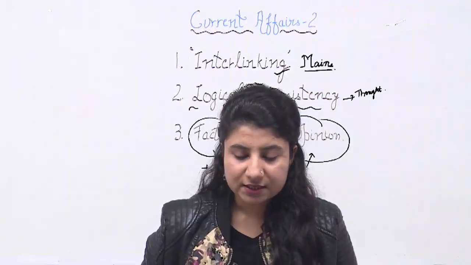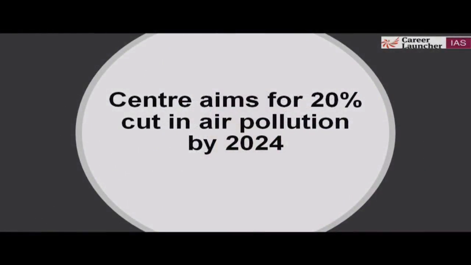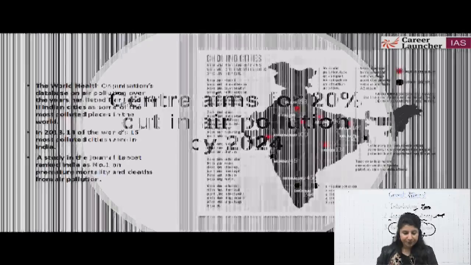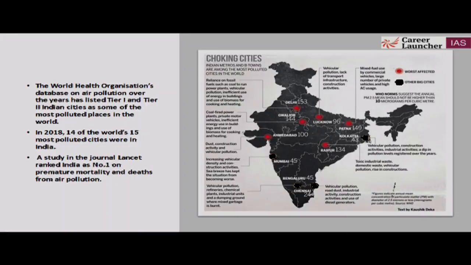First information: Centre aims for 20% cut in air pollution by 2024. 20% cut in air pollution by 2024. Very simple, factual. You will get some questions about it, the year, the deadline year. So we know that if you are in Delhi or an area nearby, you will feel a choking thing that happens. Delhi gets converted into a gas chamber. You are not able to breathe. Why? Because of the air pollution.